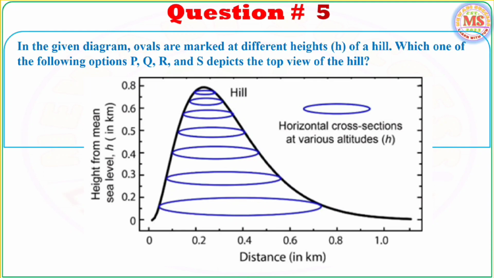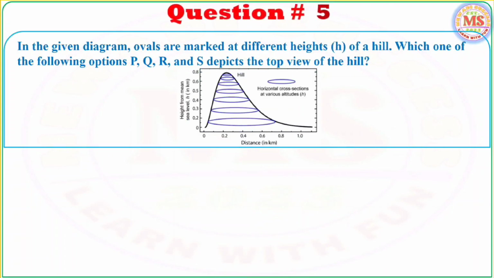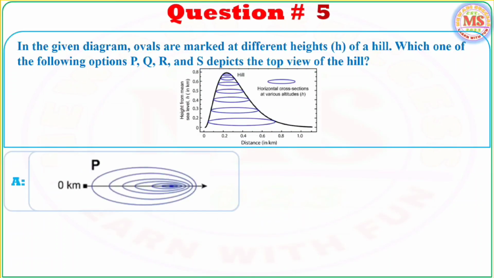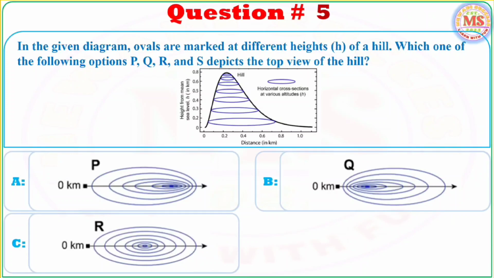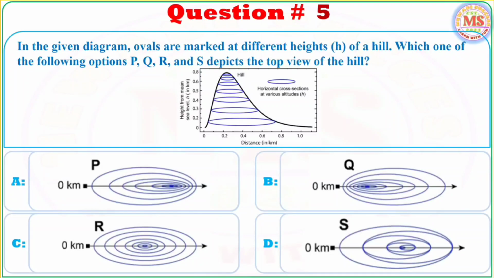Question number 5. In the given diagram, ovals are marked at different heights on the edge of a hill. Which one of the following options P, Q, R and S depicts the top view of the hill? Option A, in which all ovals are dense at the right side. Option B, in which all ovals are dense at the left side. Option C, in which all ovals have the same center. Option D is like this.